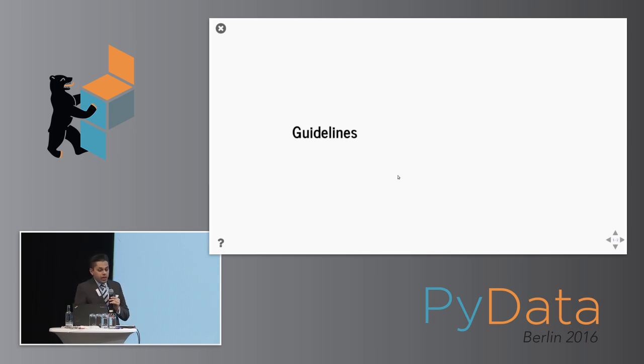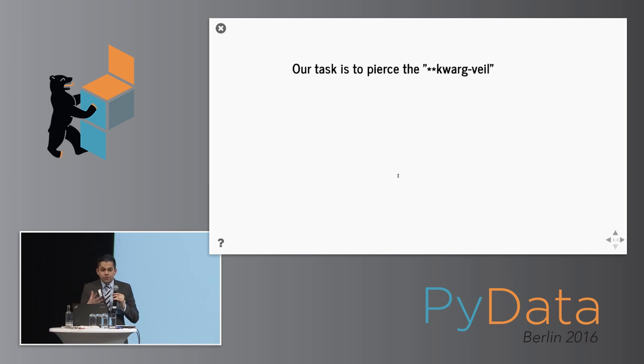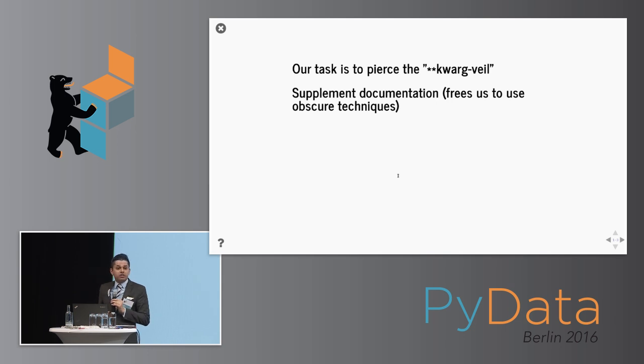Now, there are a couple of guidelines for how we go about solving this problem. Our task here is to pierce this Kwarg veil. We have a function and we don't know what gets passed into it. We don't know what keyword arguments get passed into it. And we want to do our best to pierce that veil. We want to figure out at least a couple of them. We may miss some of the keyword arguments. As long as we don't get it completely wrong, we're actually doing a little bit better. You might think that if your autocomplete gives you a couple more suggestions than it did otherwise, that might be an improvement. And so you can see why I call this an engineering problem.